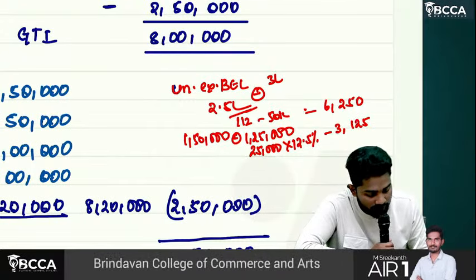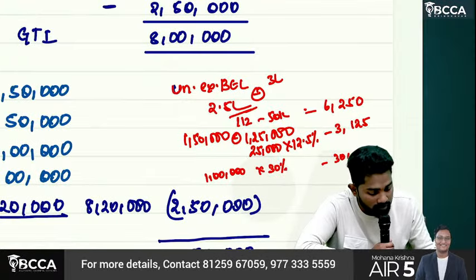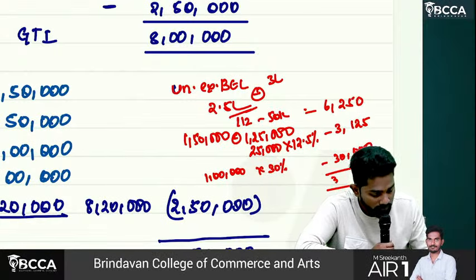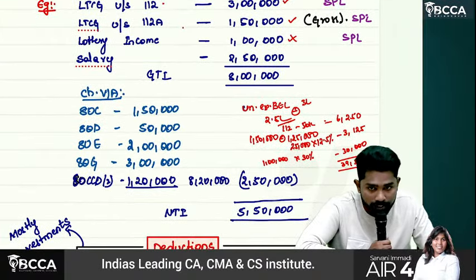3,125. Then we have casual income like what? Betting, gambling. That is taxable at what rate? 30%. How much is that? 30,000. So the total is how much? 39,375 is the total tax.